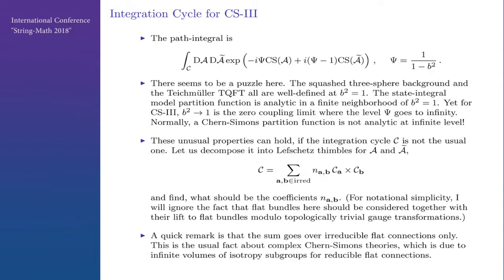But that is for the usual integration cycle. But for an unusual integration cycle, something like this can happen. So let's expand the integration cycle in terms of Lefschetz symbols. And here the sum also goes only over irreducible connections. That is the usual fact about complex Chern-Simons theory, because a reducible flat connection, its contribution should be divided by the volume of the isotropy subgroup. And isotropy subgroups are complex and their volumes are infinite. So reducible flat connections on a finite volume 3-manifold never contribute in complex Chern-Simons. So let's find these ends.